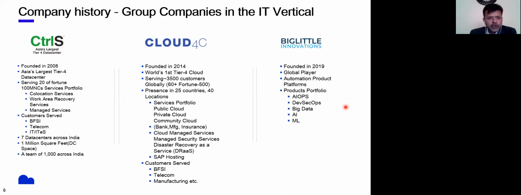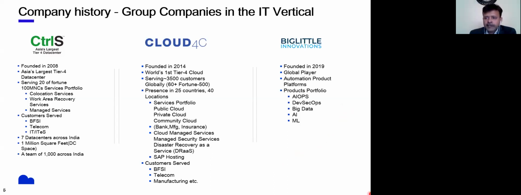Control S was founded in 2008, and Cloud4C was started with the idea that all cloud services will be provided from Cloud4C. Whatever private cloud offering we give on our Control S data center, and all the hyperscalers like Azure, AWS and GCP, all these services are part of Cloud4C. I will cover the different services we cover as part of Cloud4C.